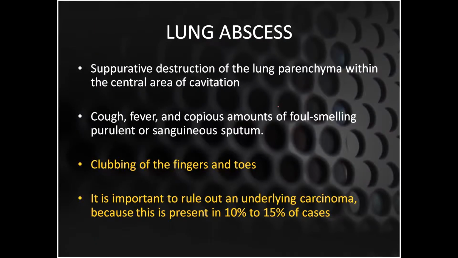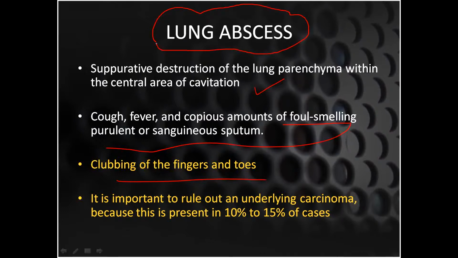There is a suppurative destruction which we have just seen, and within the central area there is cavitation. The patient can present with, most importantly, foul smelling or purulent sanguineous sputum along with cough and fever, and in the later stages there will be clubbing of the fingers and toes. It is very important to go for an MRI or CT scan, because whenever there is a lung abscess, there is an underlying carcinoma in 10 to 15% of patients, which is causing the post-obstructive lung abscess.